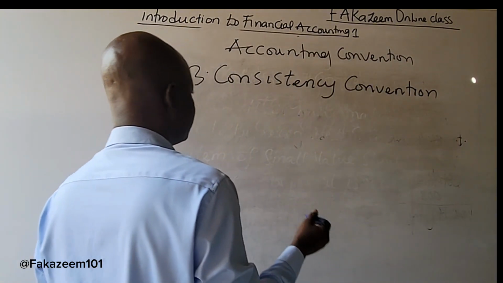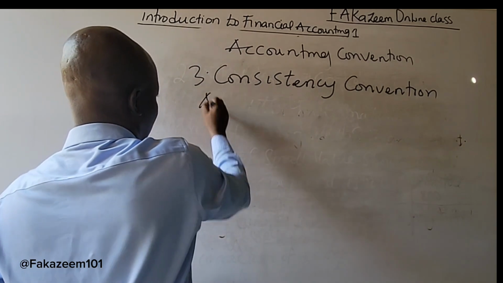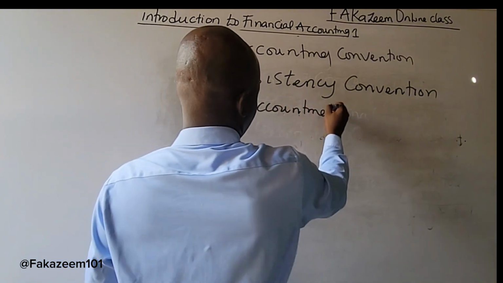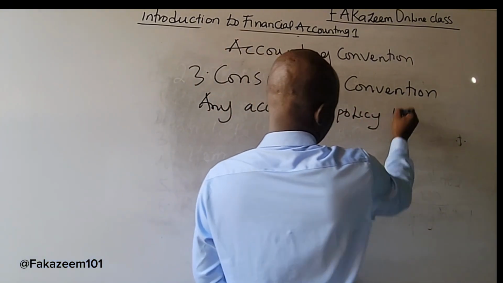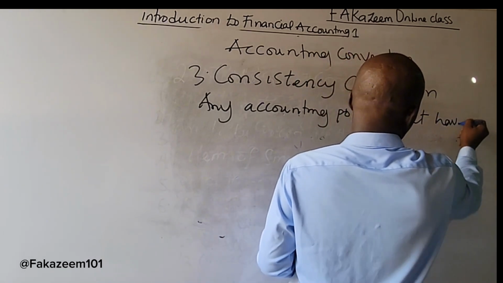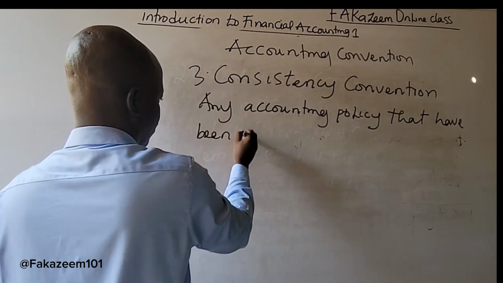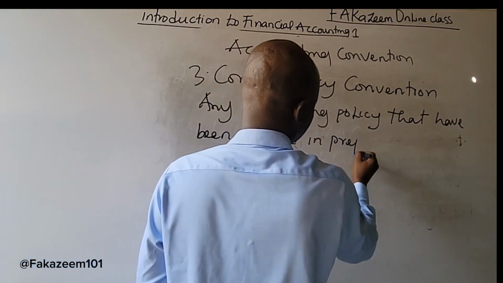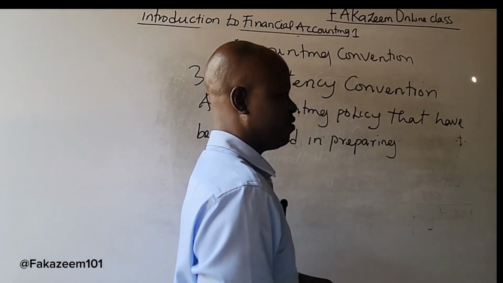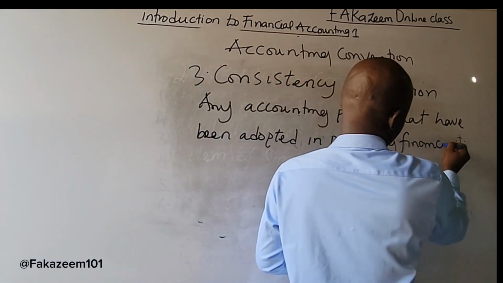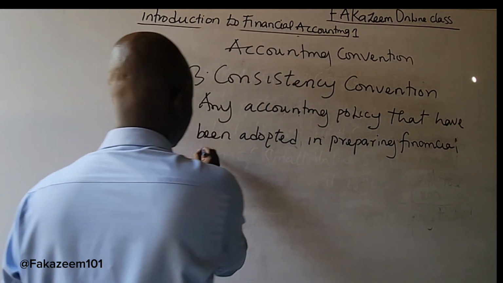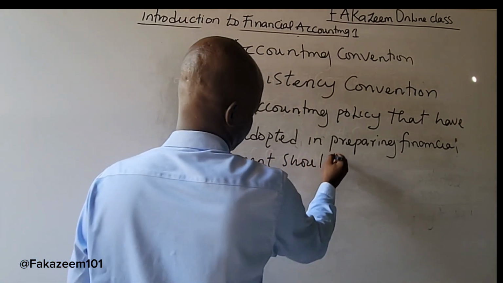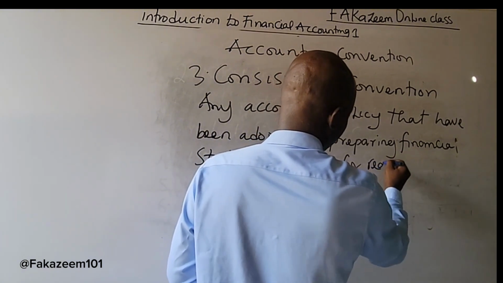Consistency Convention is saying that any accounting policy that has been adopted in preparing financial statements should be used for a reasonable number of years.